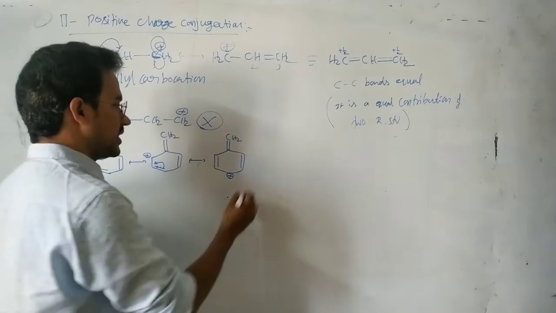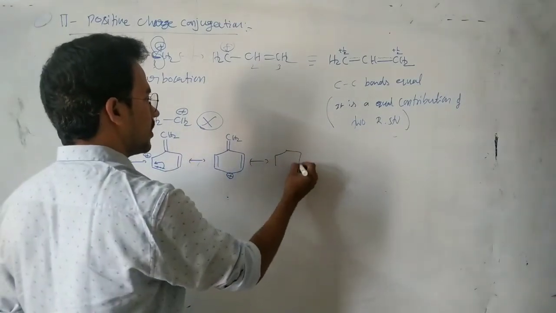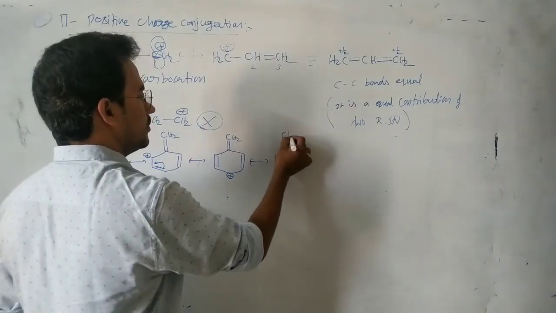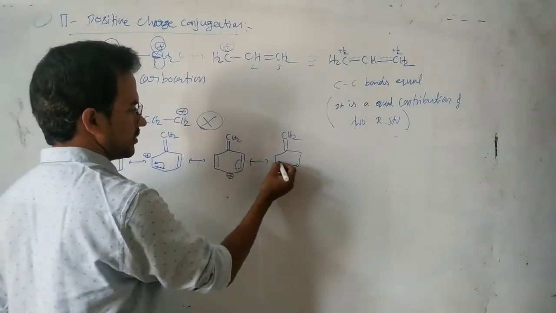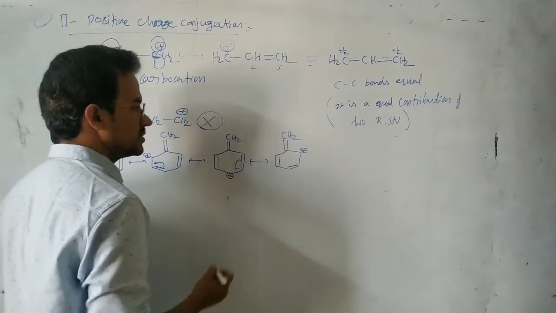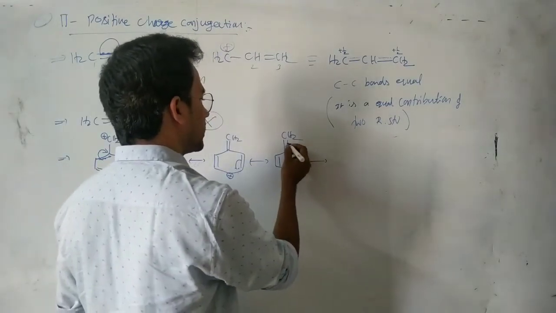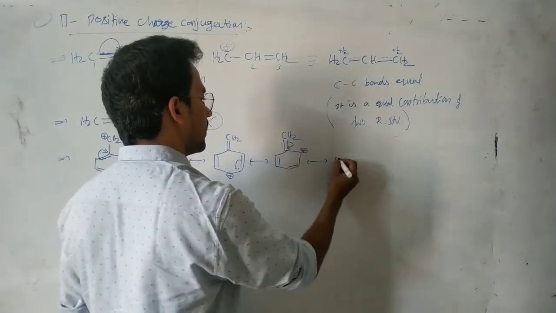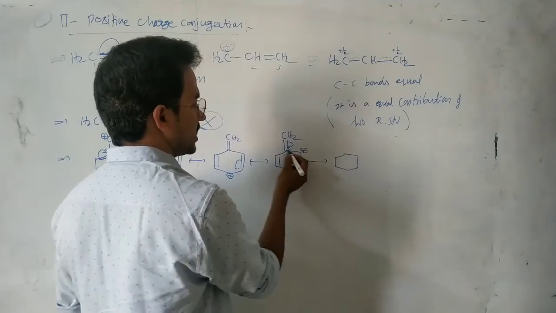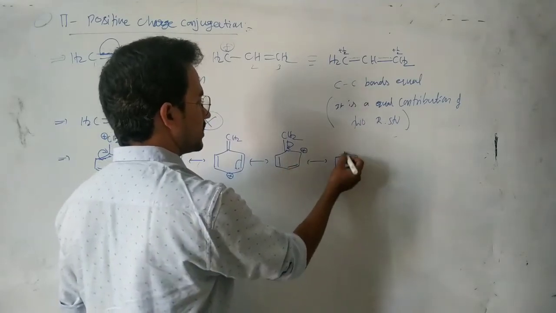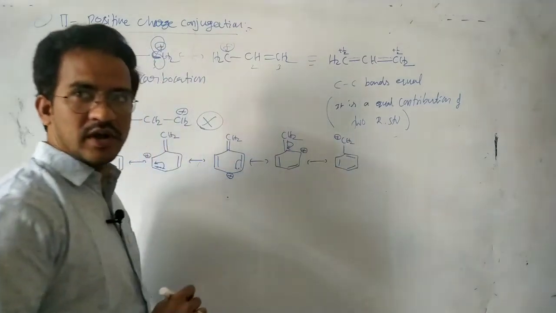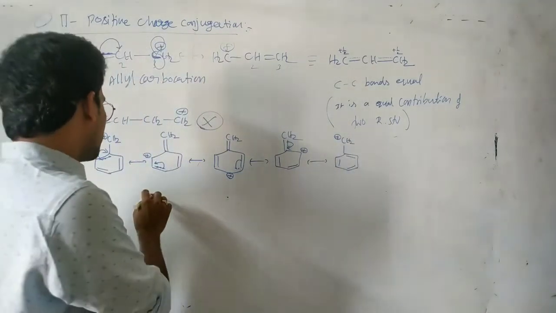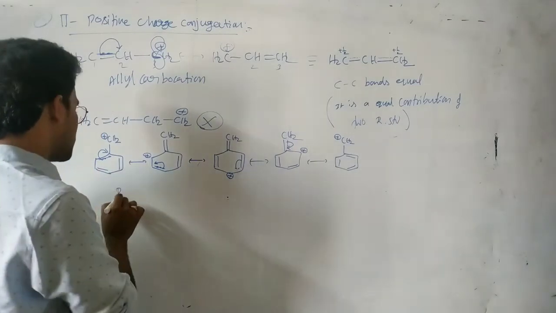And next, see this one: CH2. Here the pi electrons move to this carbon, so pi bond, here positive charge. And again the pi electrons move to this carbon. So here negative, positive, pi bond, this pi bond, here CH2 plus. So these are the resonance structures for the benzyl carbocation.